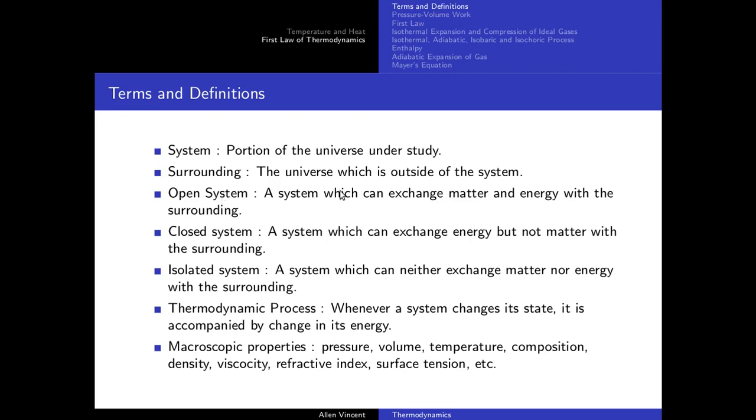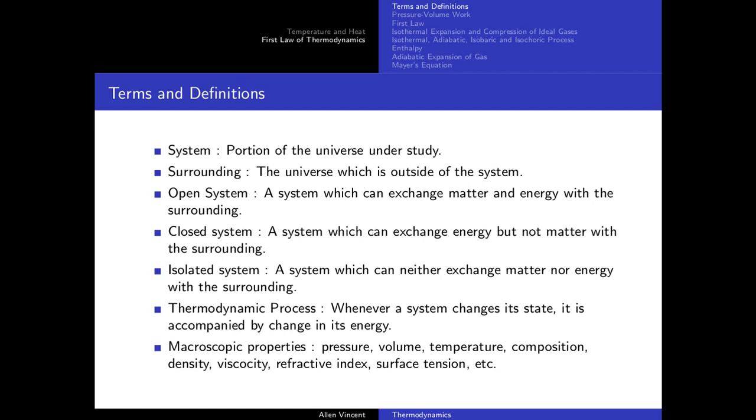So what is an open system? A system where you can exchange matter and energy. In this glass of water example, matter is exchanged in the form of water molecules escaping the water surface, or water molecules from the atmosphere getting condensed into the liquid state. And for exchange of energy, you can say that the water in the glass is trying to attain thermal equilibrium. Let's say the atmosphere temperature is 15 degrees Celsius and the water in the glass is 25 degrees Celsius. So it will try to exchange energy in such a way that it attains thermal equilibrium.